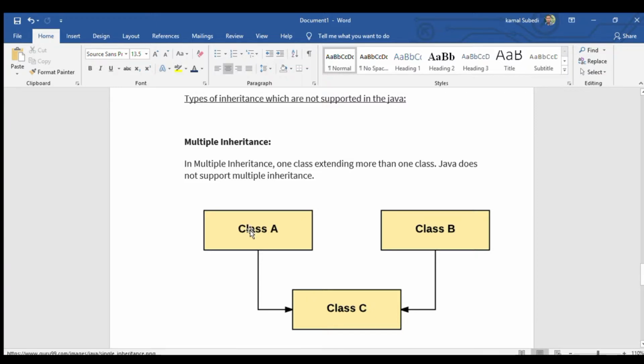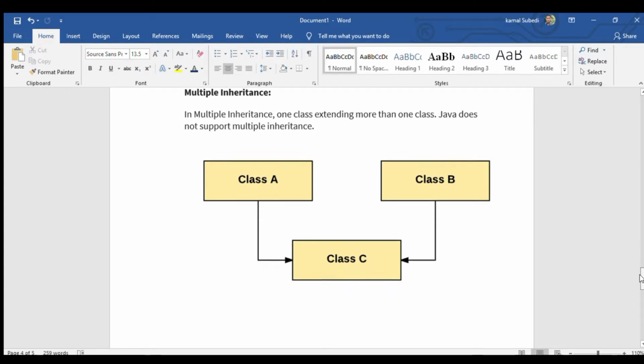Class A is a superclass of class C, and class B is also a superclass of class C. The data and object of class A are inherited by class C, and also the data of class B is used by class C. That means class C inherits the data and object from both class A and class B.